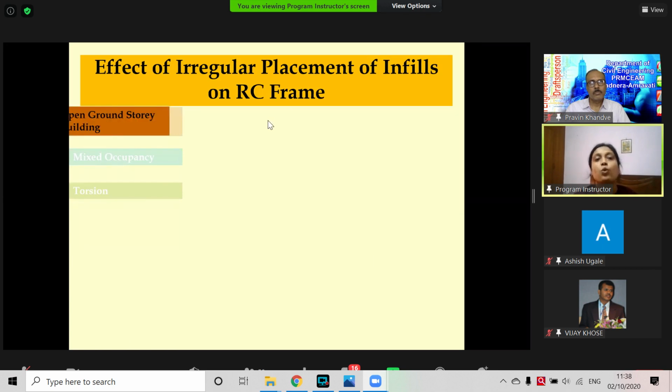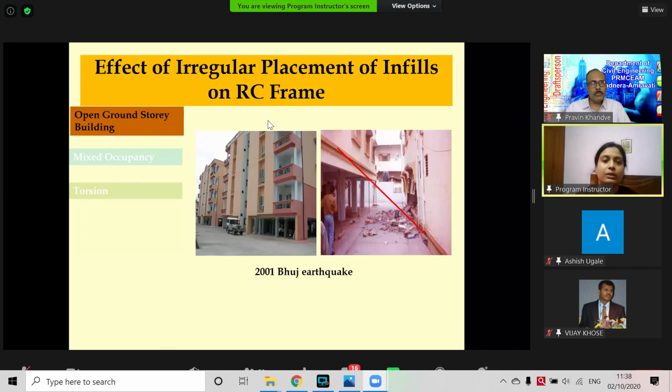The very first is open ground story. This type of building is known the world over. And in India, since we cannot spread laterally, we are going vertically up. And to keep our car parking, shops, etc., we don't put any wall in the ground story, we keep it open. And in all the top floors, we can see that there are walls, and it is a residential building. It's a very common thing.